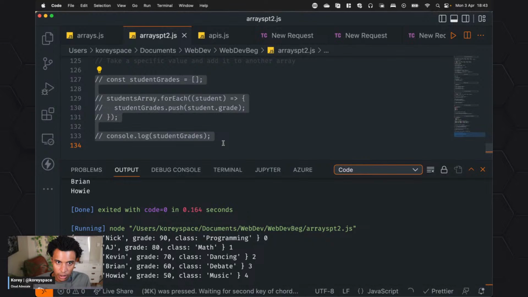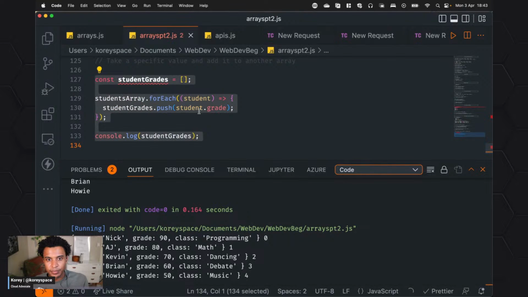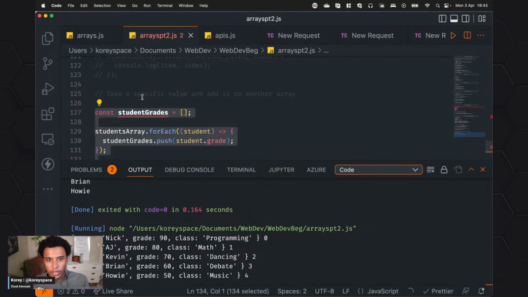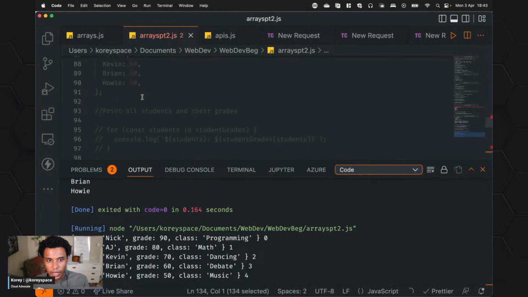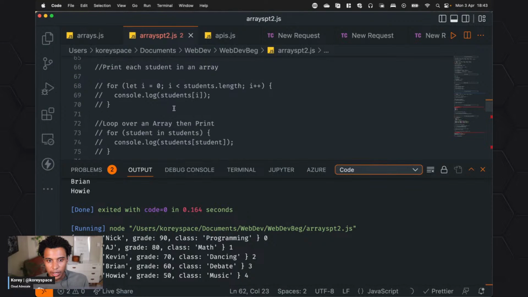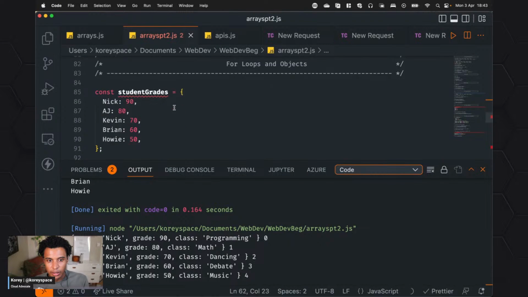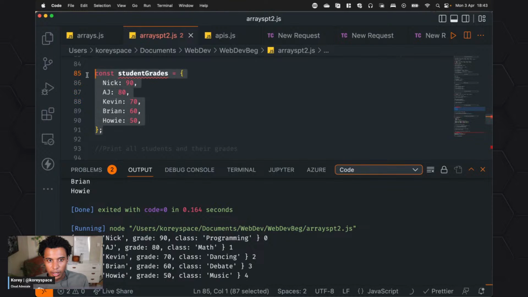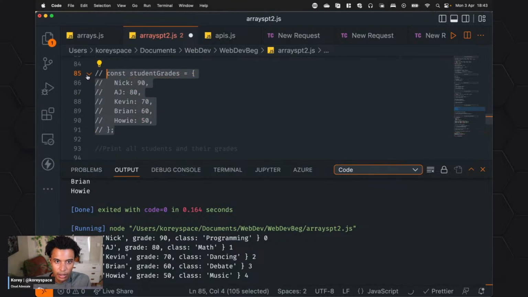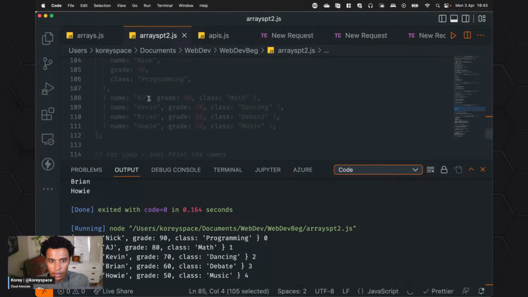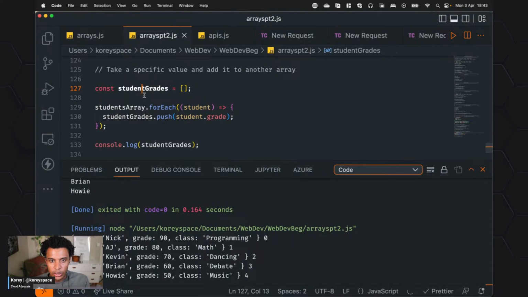So hold your horses. Student grades, and I think I have this defined twice, or maybe not at all. Let's see. Okay, so yeah, I have this count, studentGrades, which is an empty array right now.